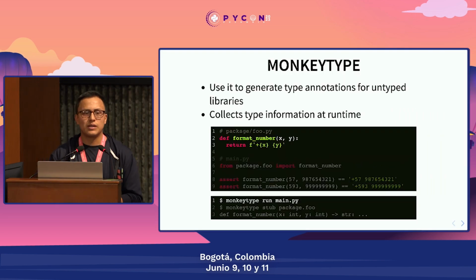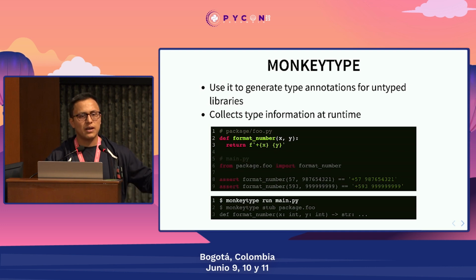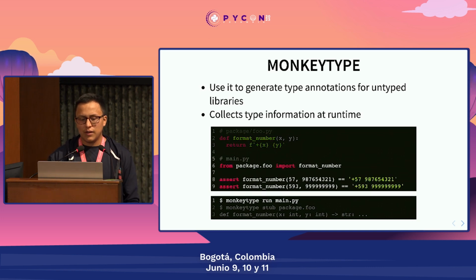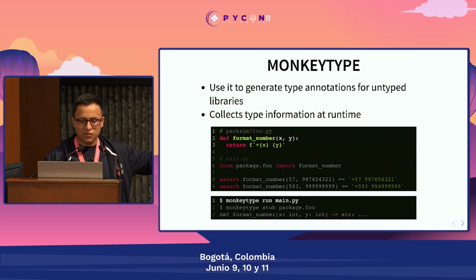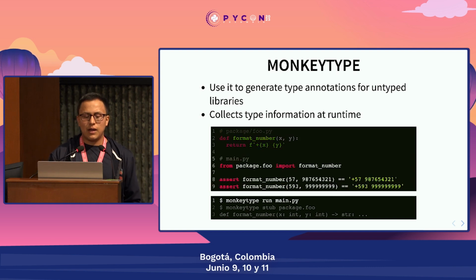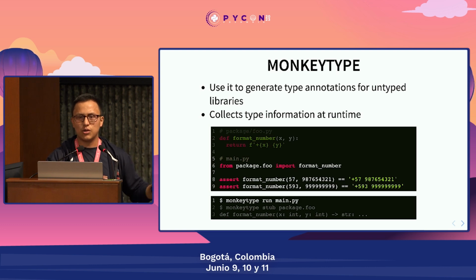The second one is MonkeyType. Also talking about gradual typing, or how we can start adding types incrementally, MonkeyType is going to help us with legacy code. Here we have again the format number function, which I have defined in this specific package. And now here I am importing that function and defining some cases.